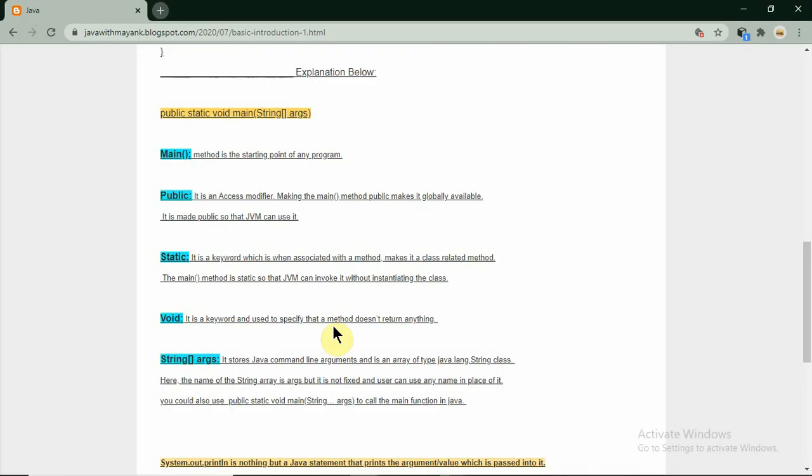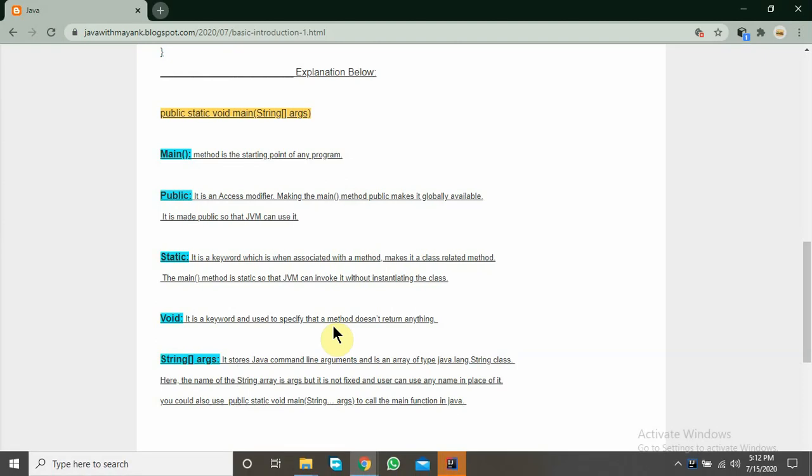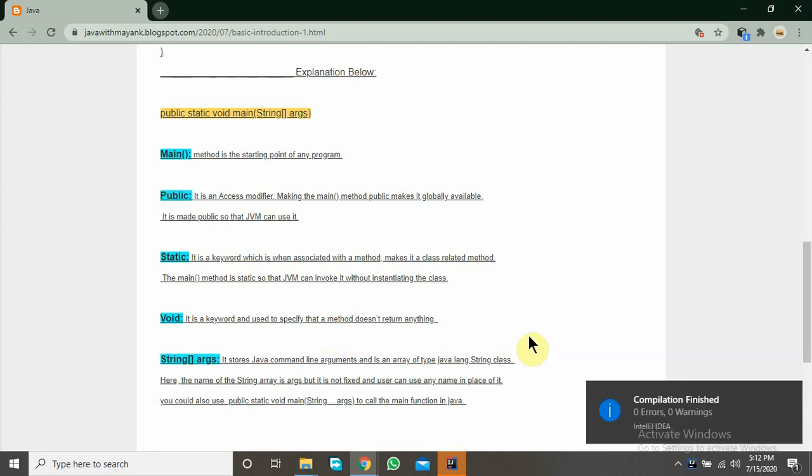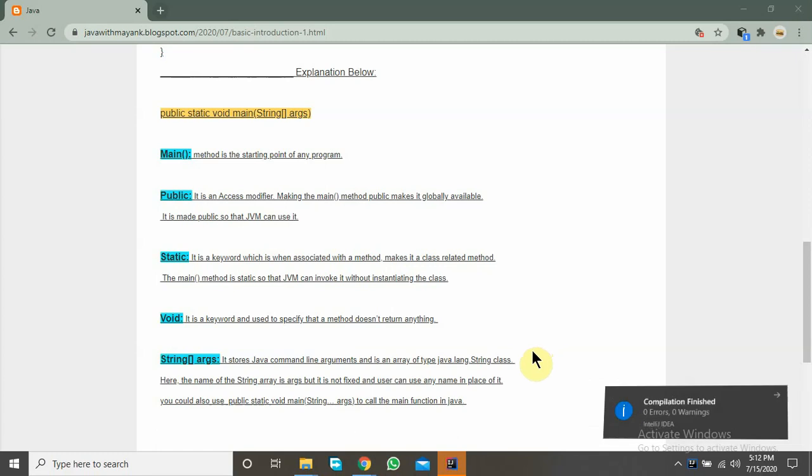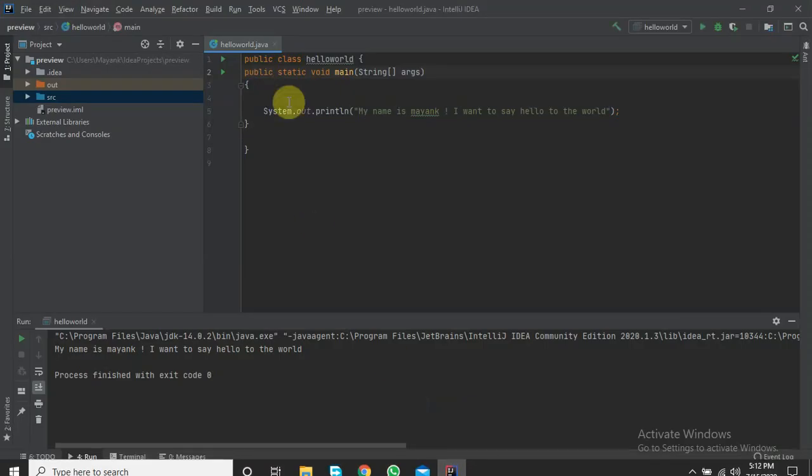Next is static. Static is a keyword. It is not an access modifier, it is not a method, it is a keyword which, when associated with a method, makes it a class related method. The main method is static so that the JVM can invoke it without instantiating the class. Now let's understand static in more detail.